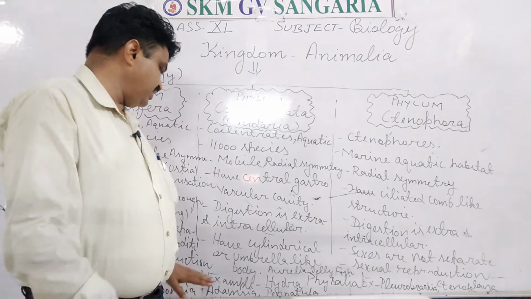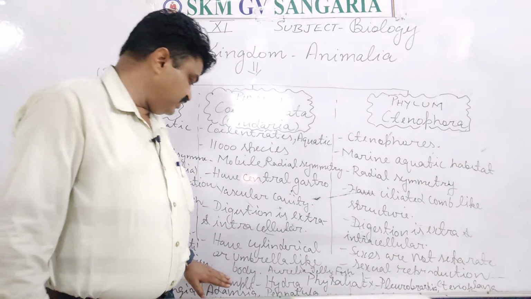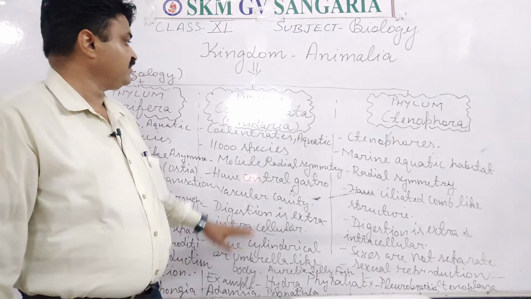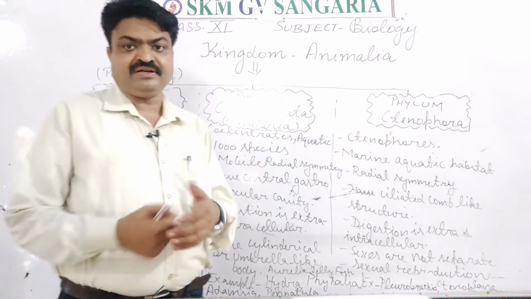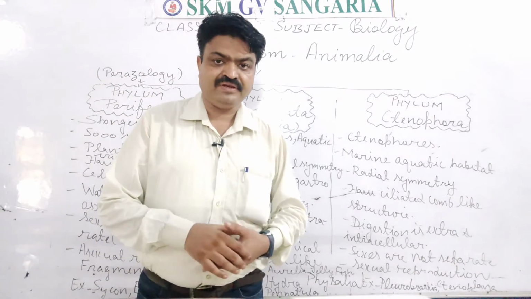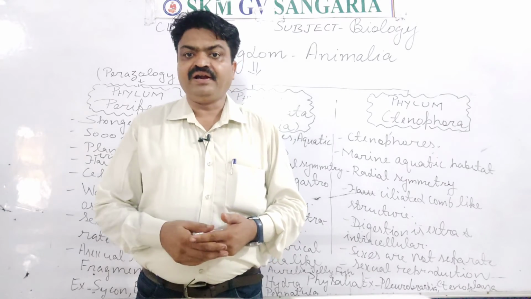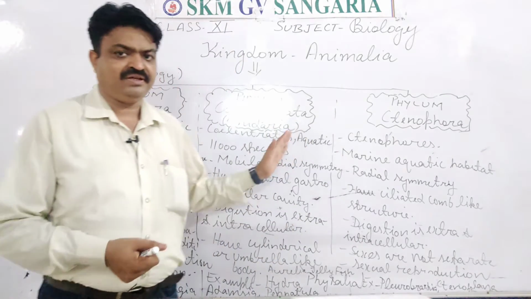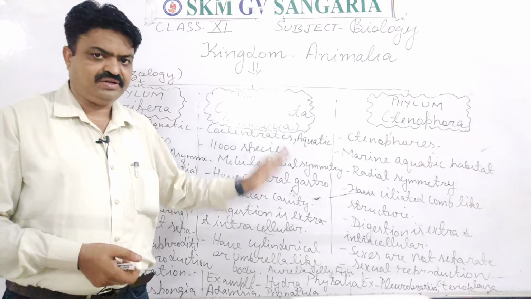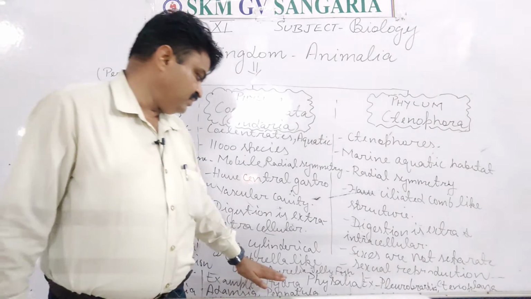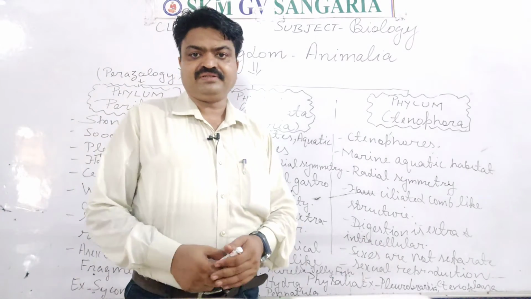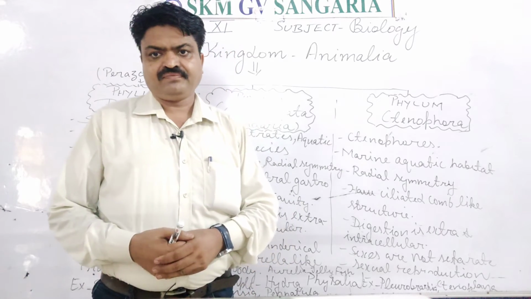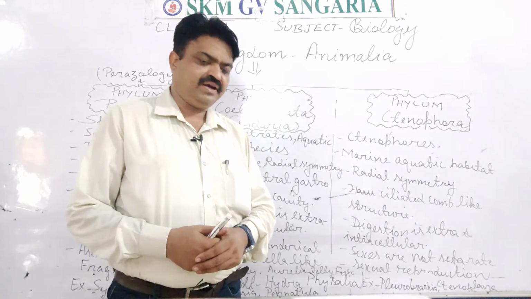Now we come to the next. There are many types of the ciliate, student. Like the first ciliate that you have read in your junior class, like Hydra. Hydra comes in the category of ciliate, student. Like this, Aurelia. Aurelia is also known as jellyfish. Jellyfish also come in this category.